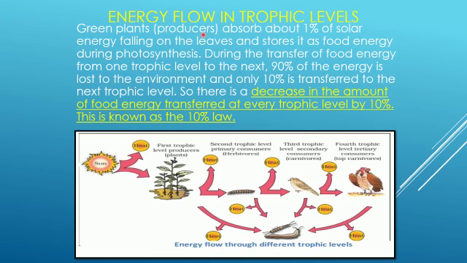Green plants, that is producers, absorb about 1% of solar energy falling on the leaves and store it as food energy during photosynthesis. During the transfer of food energy from one trophic level to the next, 90% of energy is lost to the environment and only 10% is transferred to the next trophic level. So, there is a decrease in the amount of food energy transferred at every trophic level by 10%. This is known as the 10% law.